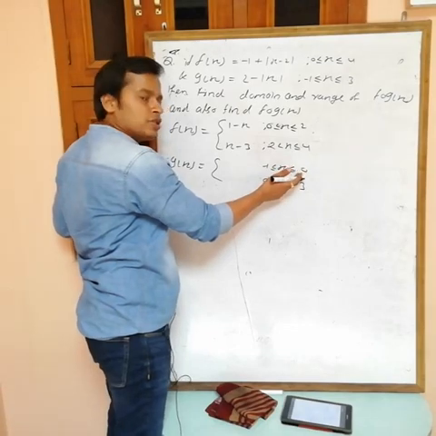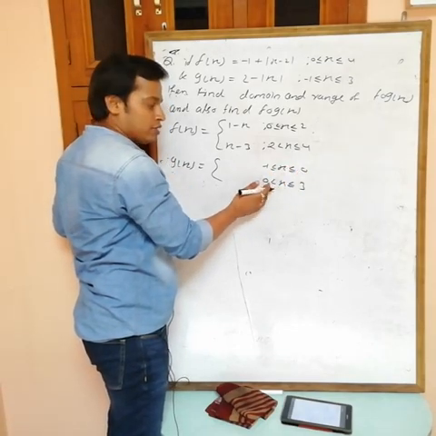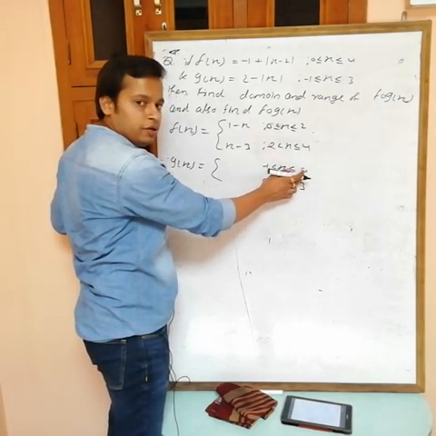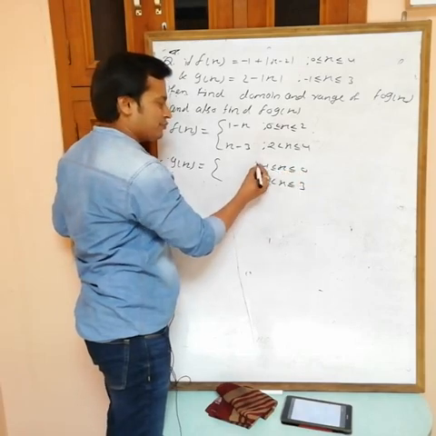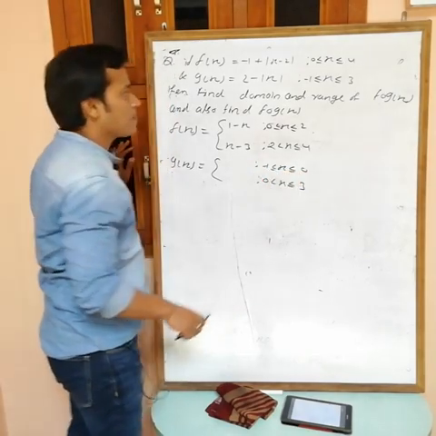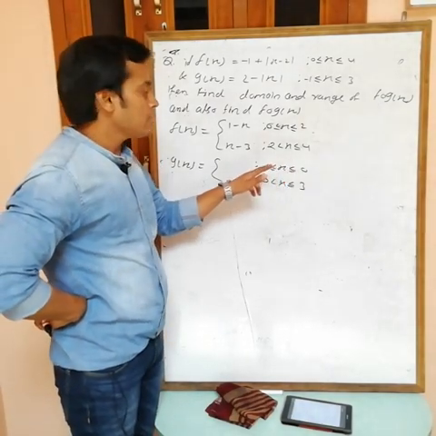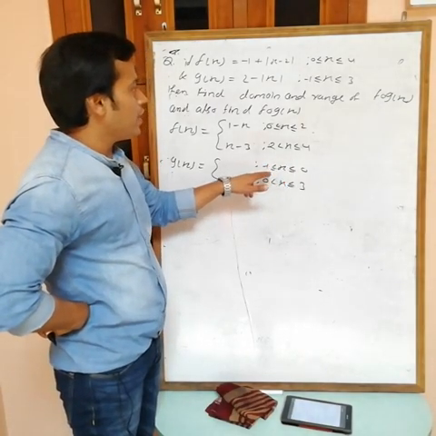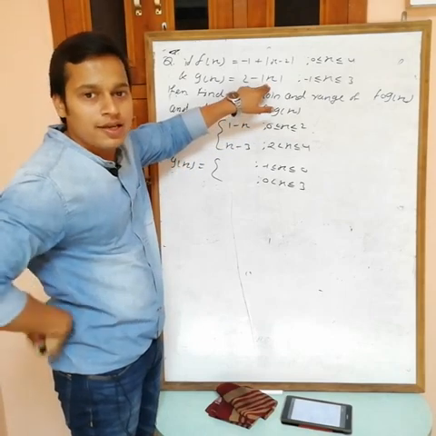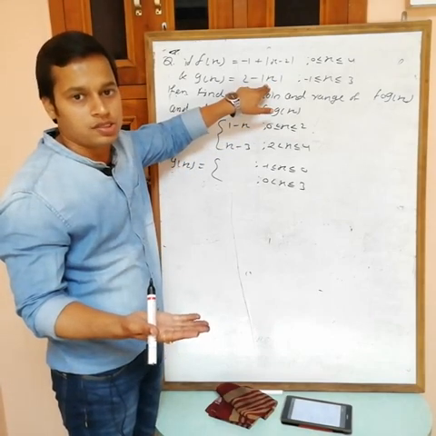If you are including 0 in this one, then you can't include it in the other. If you are including 0 in one, exclude it from the other. Now see, if x is from minus 1 to 0, then x is negative, so mod of x is minus x.